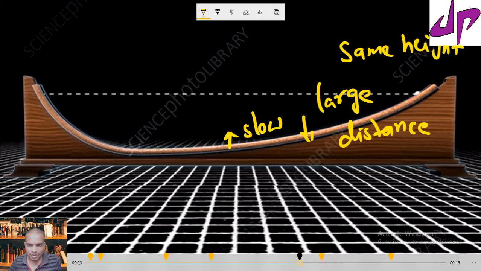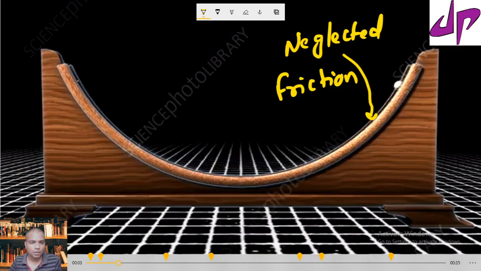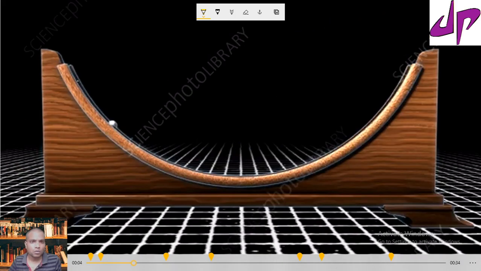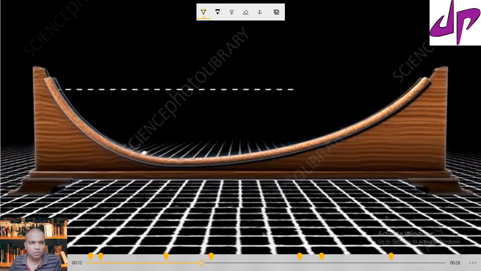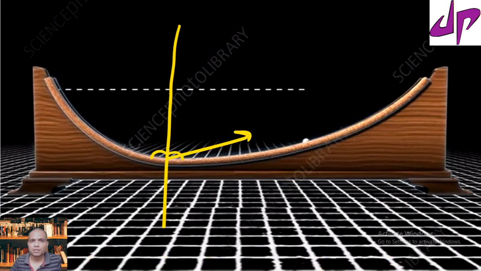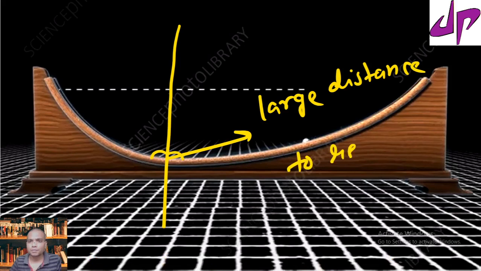But further, if we take the first case, the earlier case, now you can observe the marble is moving a little faster, but the distance is shorter. Now if we change the angle, you can observe the marble is covering a large distance, from here to here, to reach the same height.